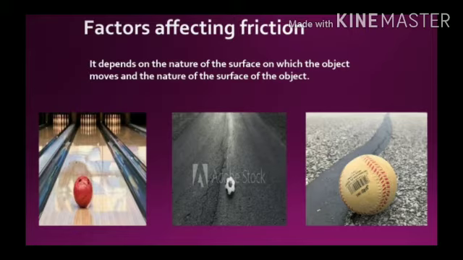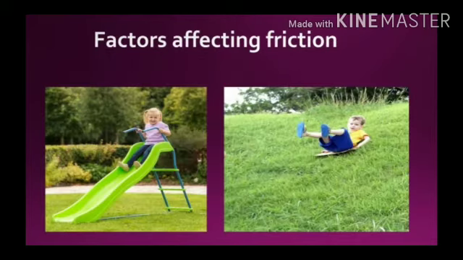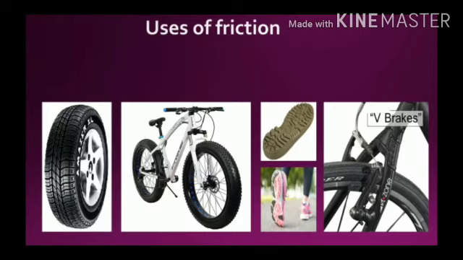Hence, the friction depends on the nature of the surface on which the object moves and the nature of the surface of the object. The friction will be less in the smooth surfaces and it will be more in the rough surfaces. Friction allows us to control motion.